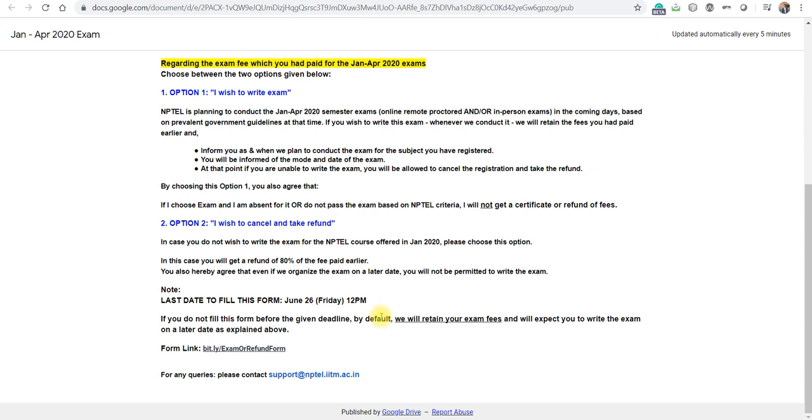Due to this problem, some people may not get the information, may not check their email, and after 1 week they feel they have no other option. By default NPTEL will give them option 1, but finally they can't appear at the exam center or can't write the examination. So at that time their money will go to waste.